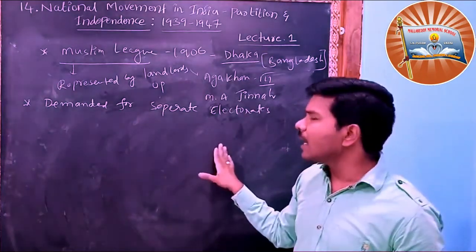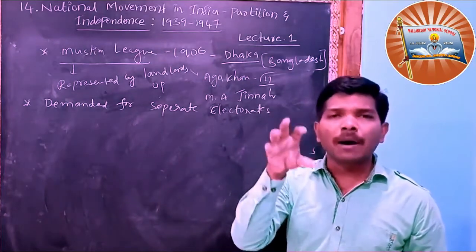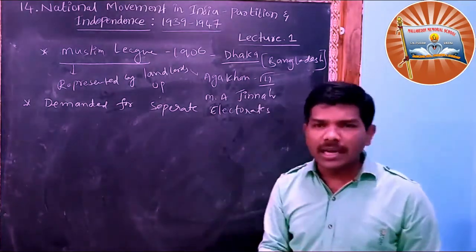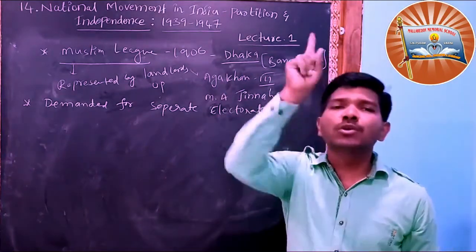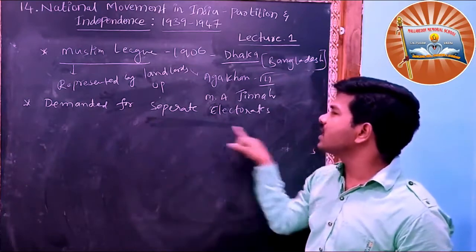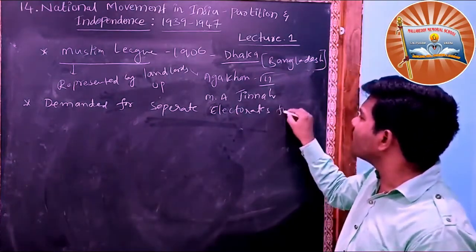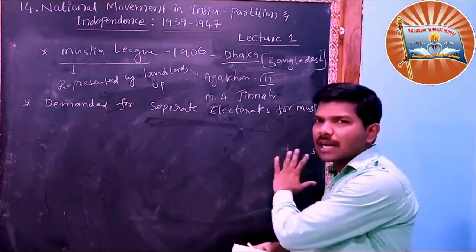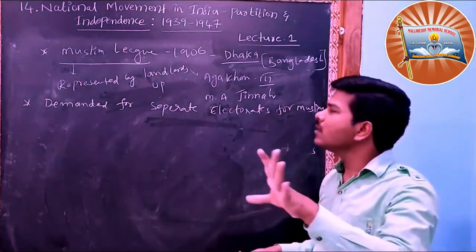Similarly, they demanded that where most of the Muslim population is located, only Muslims should contest from there. That is called separate reservations for Muslims. I hope you understand that these reservations are for the Muslims.